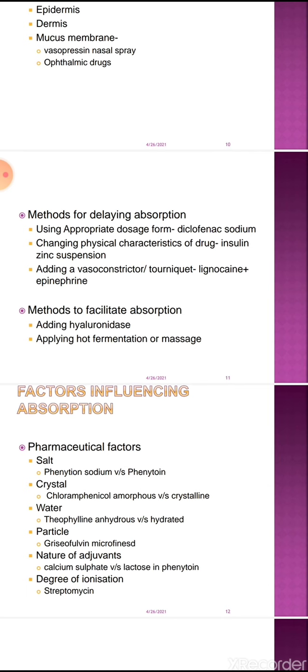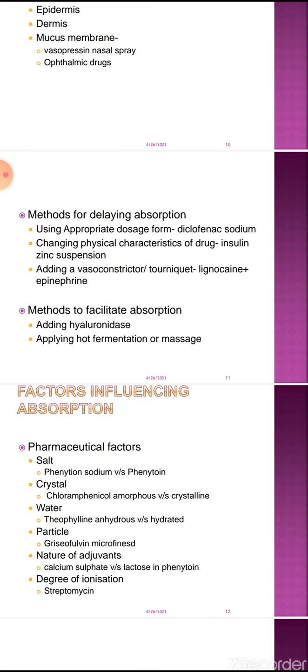Lignocaine is applied subcutaneously for local anesthetic action. We want local anesthesia with lignocaine, and we do not want lignocaine to spread to the other tissues, because we want lignocaine action on that local tissue only.